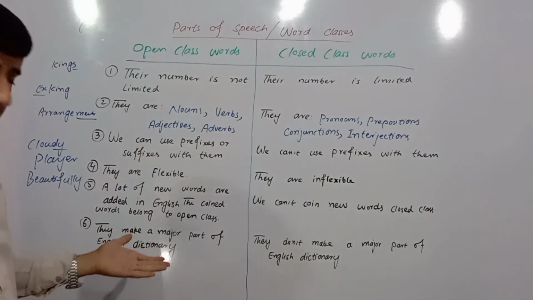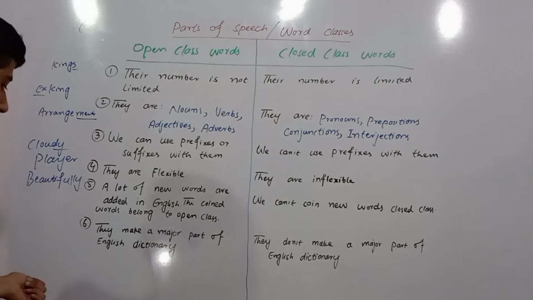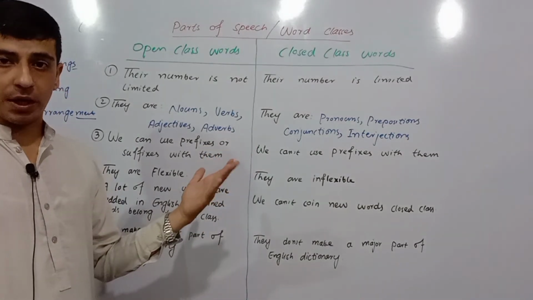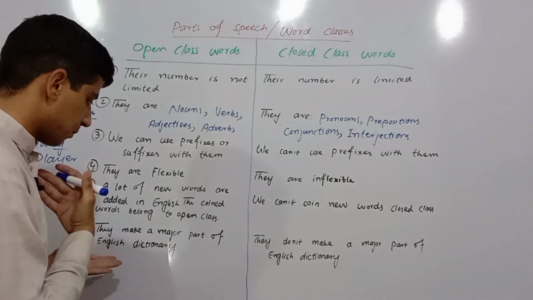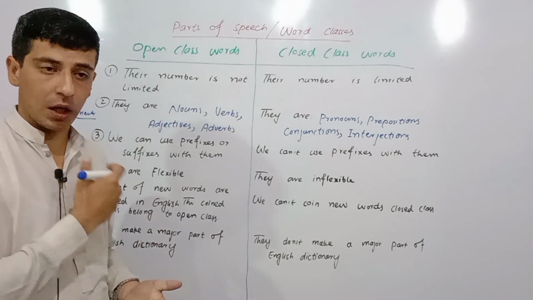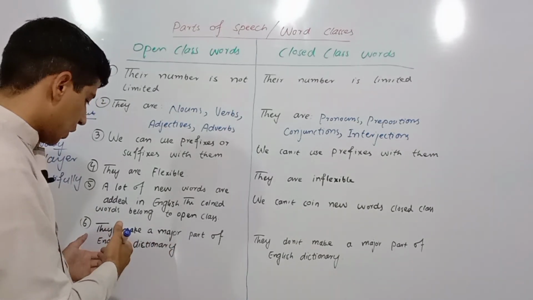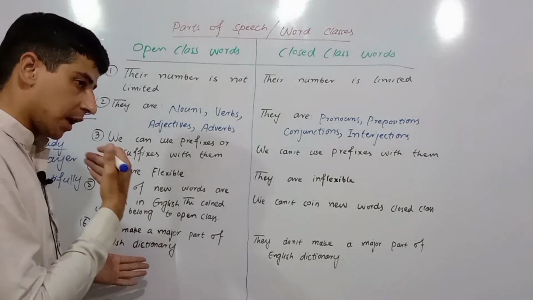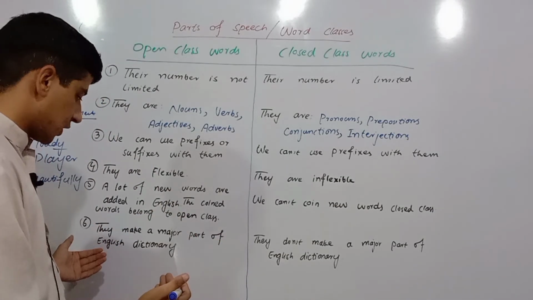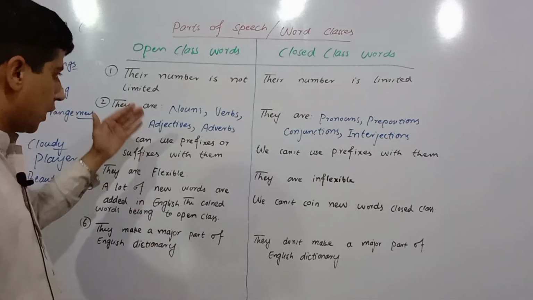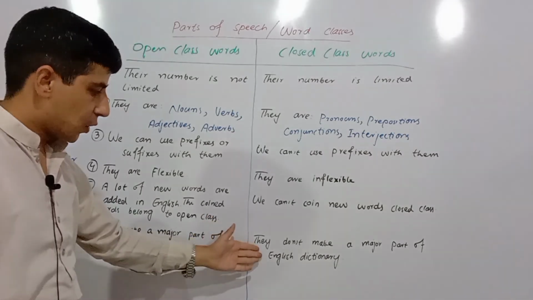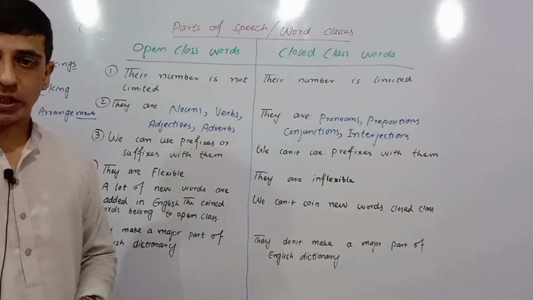The last but not the least point is that they make a major part of the English dictionary. Exactly, almost the entire dictionary is made of these open class parts of speech. We have a lot of words which play an active and vital role in making a major part of the English dictionary, and those words are the open class of parts of speech. On the contrary, the closed class does not make a major part of the English dictionary.